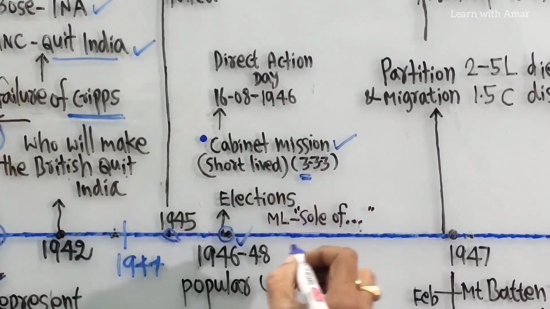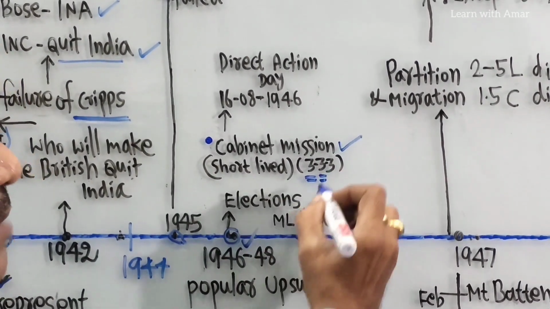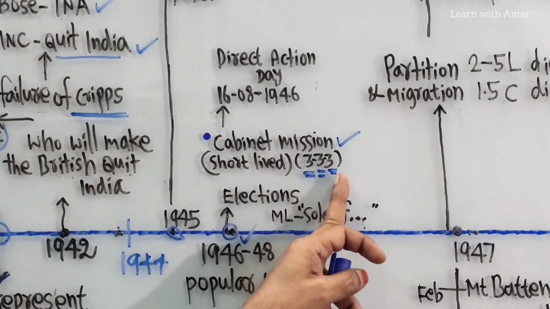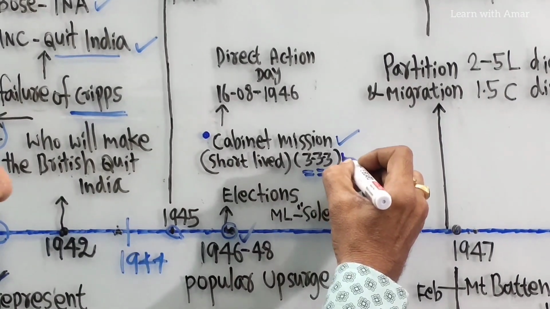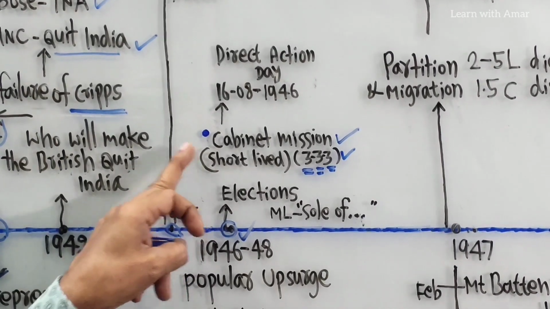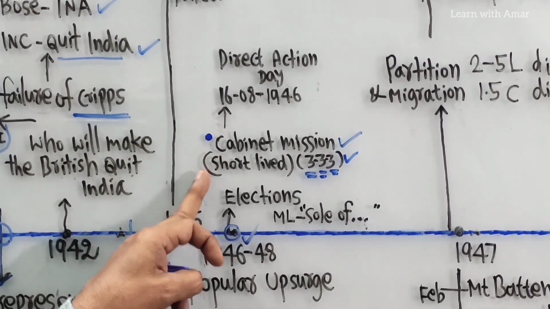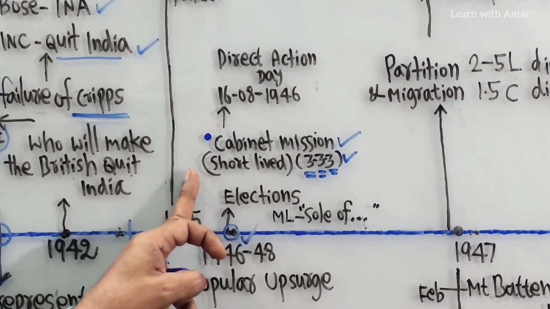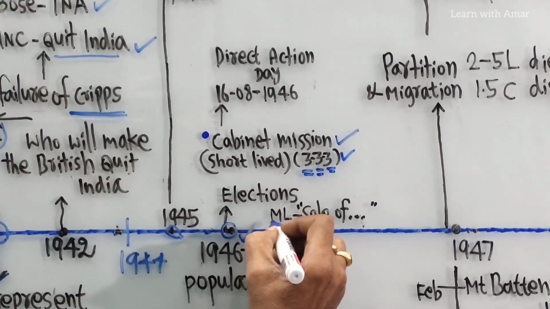Look here, a 3-man committee. The mission was a 3-man committee. It toured India for 3 months and also submitted a 3-tier confederation plan. But India was not divided. Initially, all parties accepted this confederation proposal. But later, the same parties rejected it. So this agreement was short-lived. Later, all parties rejected the Cabinet Mission plan, and the Muslim League also became very strong.